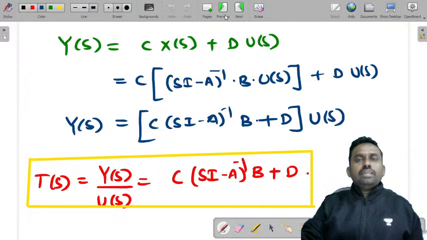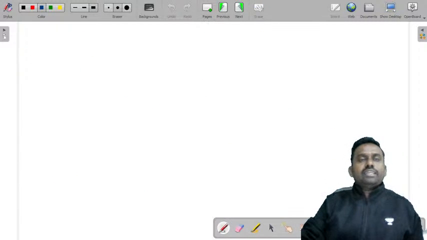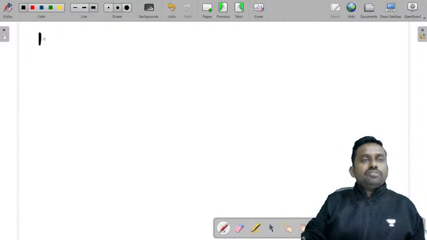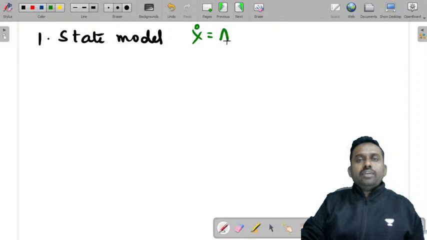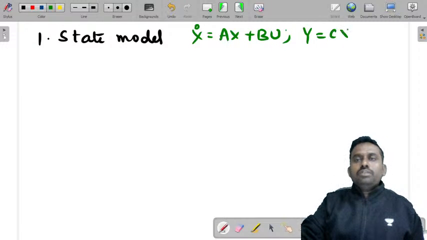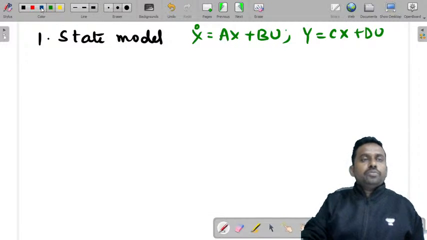Now these are the things that we have written. Now let's write the summary. The first point is the state model. What is the state model? X dot is equal to A into x plus B into u, y is equal to C into x plus D into u.